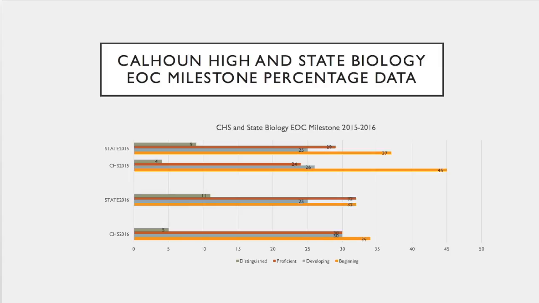We'll also look at the biology like we did with the EOCT. You'll see that the state outperformed Calhoun High School as far as distinguished learners in 2015. It also had more learners in the proficient category. Calhoun High School had 45% of students in the beginning category in 2015. What you'll see in 2016 is those numbers decrease as far as beginning learners, with more percentage for Calhoun High School moving into the proficient and developing, and a slight difference in the proficient and the distinguished learner, but still falling less than the distinguished percentage of the state average in 2016.